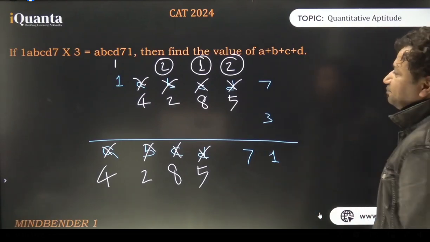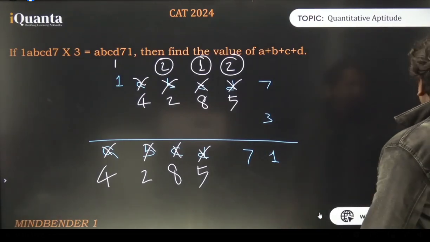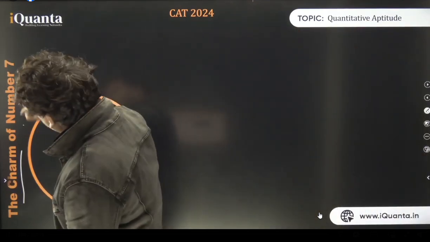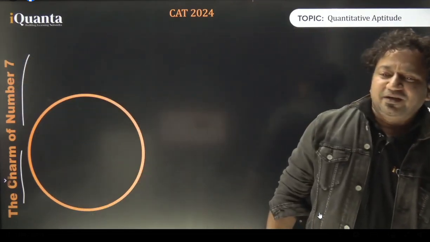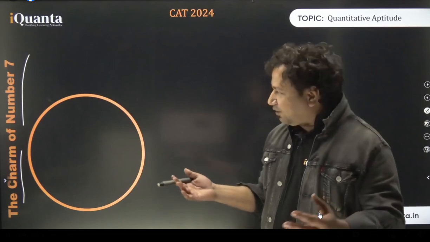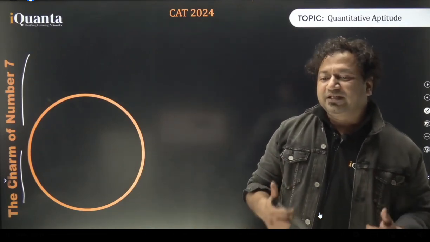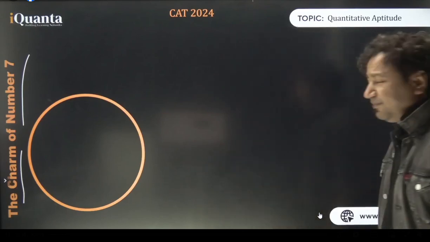Now let's do something really cool. Ready for that? Well, see, this is what being cool is all about. The charm of number 7. By the way, who was born on either 7th or 16th or 25 of any month? Your numerological number is 7, and 7 has a very strange, mysterious property.